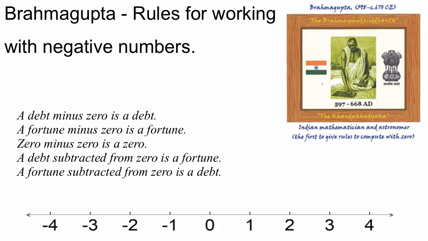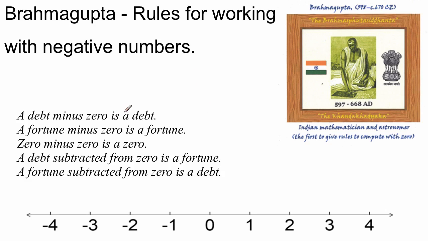Brahmagupta was an Indian mathematician that lived about 1,400 years ago. And he is given the credit for, first of all, turning 0 into an actual number rather than only a placeholder. And also, he's given the credit for working out the rules for adding and subtracting, multiplying and dividing with negative numbers. He wrote a poem that went something like this and explains some of these rules.